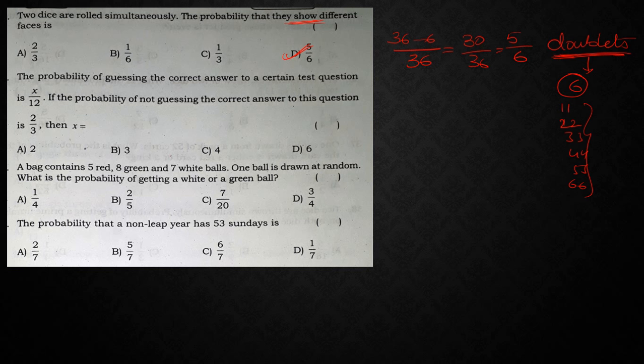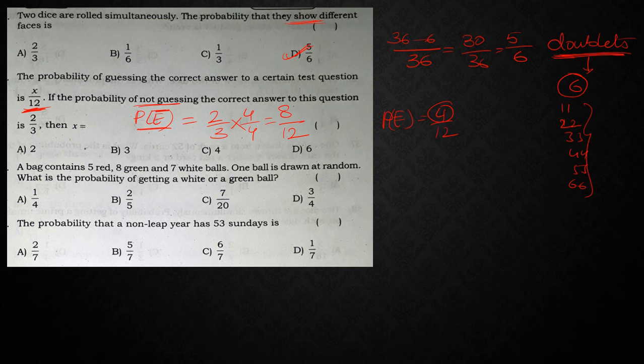The probability of guessing a correct answer in a certain test is x by 12. If the probability of not guessing the correct answer, P of E bar, is 2 by 3, since here the denominator is 12, what I am going to do is multiply and divide by 4. Then I am going to get 8 by 12, right? So P of E bar is 8 by 12. Automatically, what about P of E then? P of E is equal to 4 by 12.